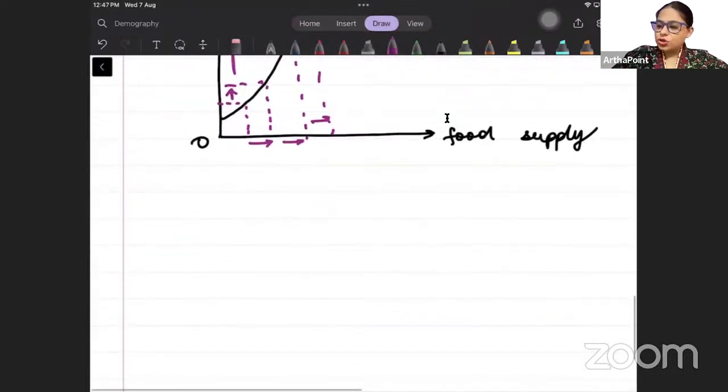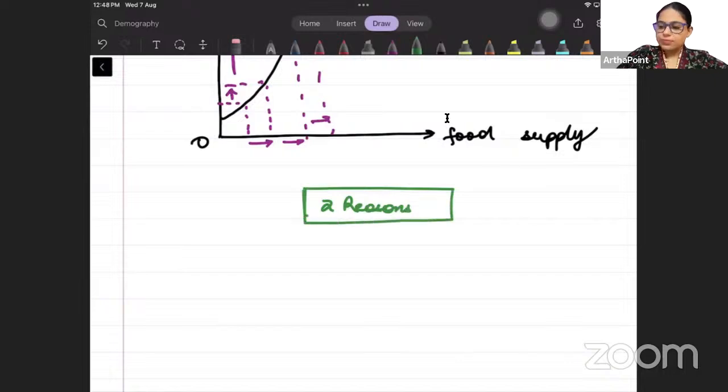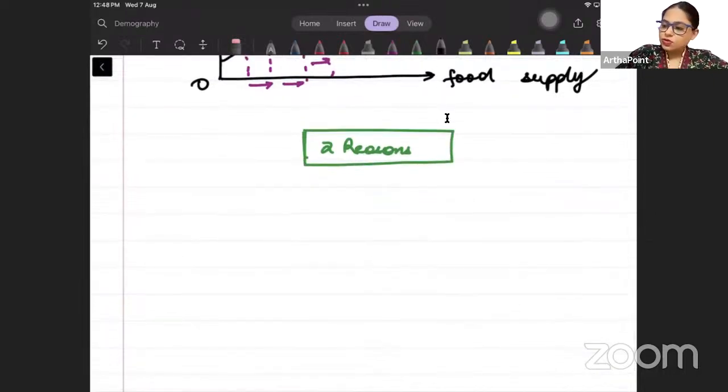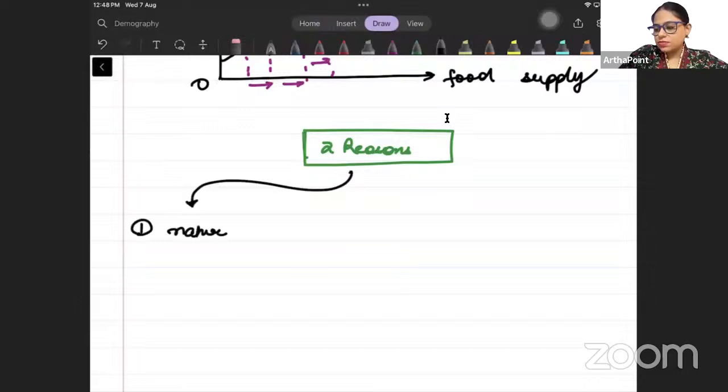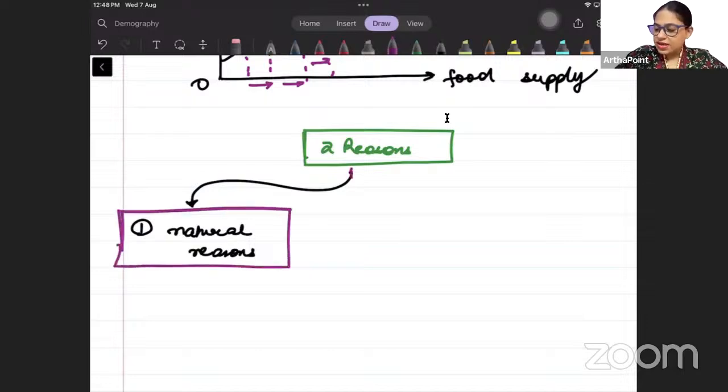So he said that there are two reasons why population can decline over time. The first is natural reason. माने there is flood, there is this COVID-19 that happened, ऐसा कुछ भी natural disease कोई spread हो गया widespread. So these are your natural reasons. And the second one is this shortage of food.